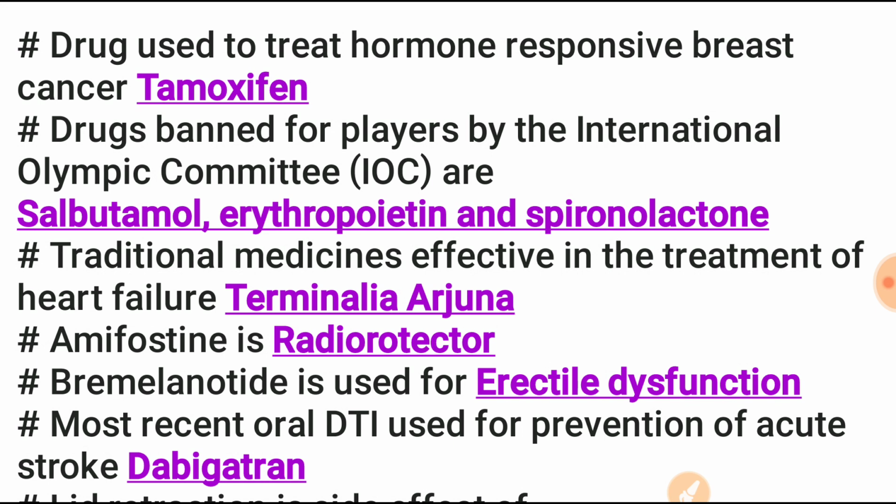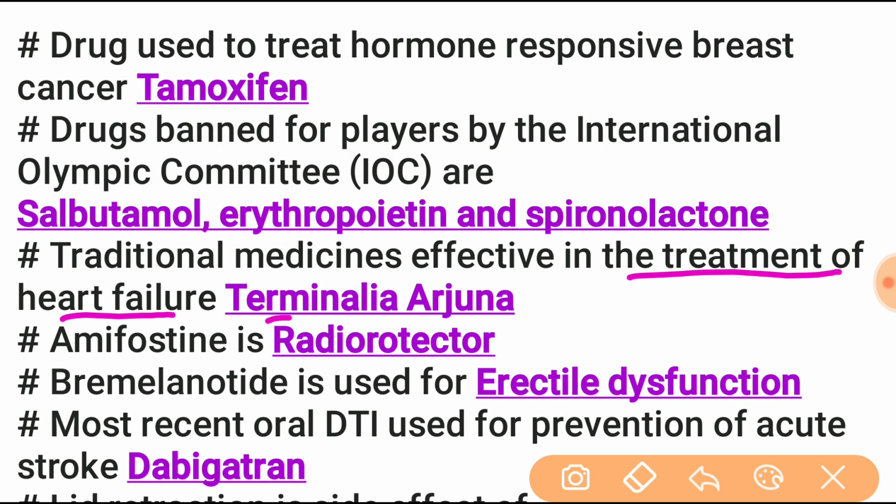Next is the traditional medicine effective in the treatment of heart failure, which is Terminalia arjuna. It is used in traditional medicine. The amifostine is a radioprotector.